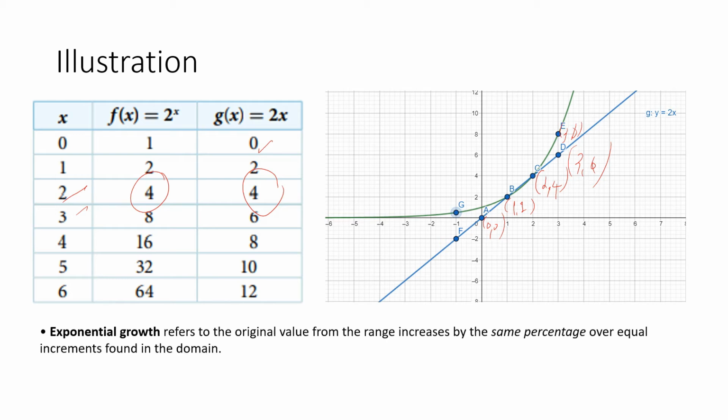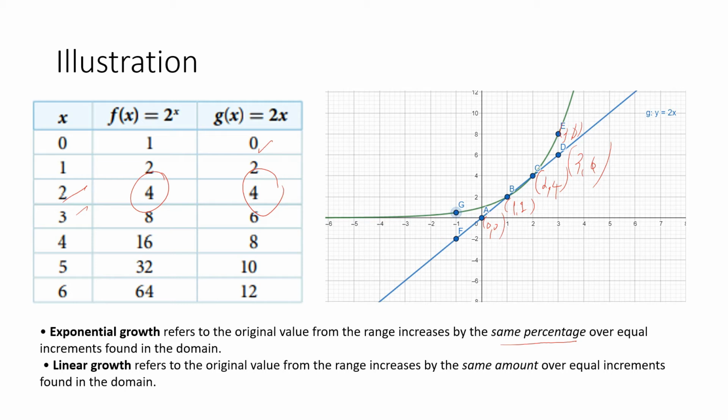Now, here is another term. Exponential growth refers to the original value from the range increases by the same percentage. For example, we are simply doubling the function value here, right? While the linear growth refers to the original value from the range increases by the same amount.